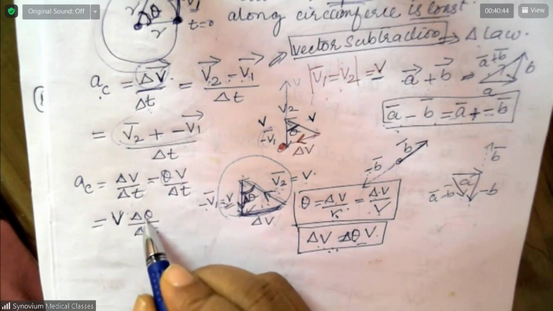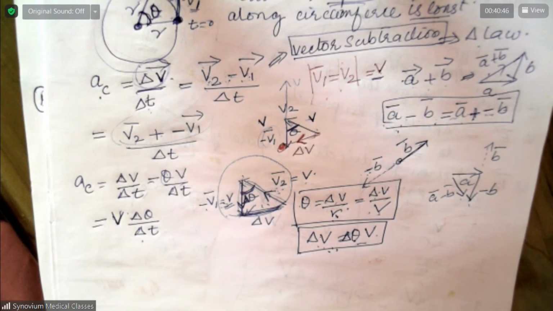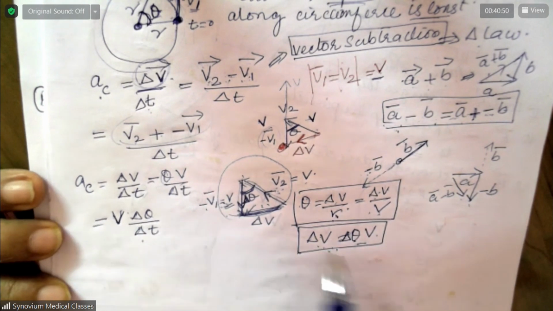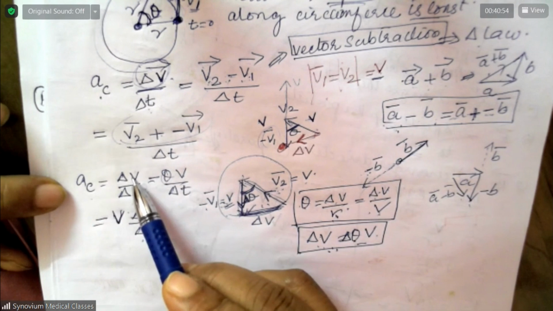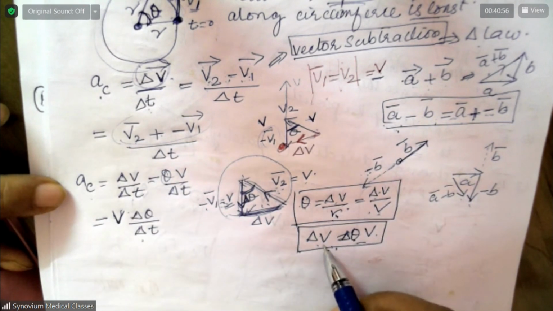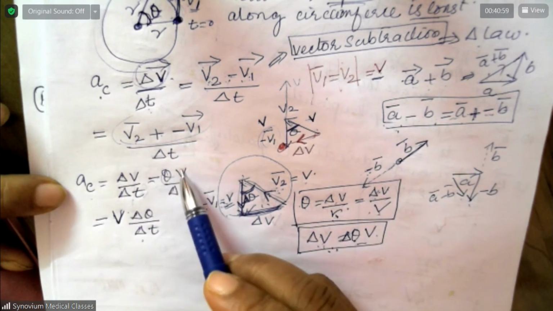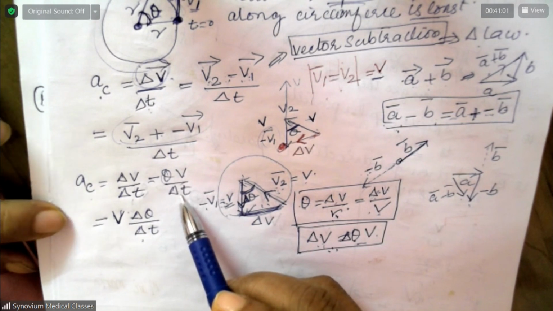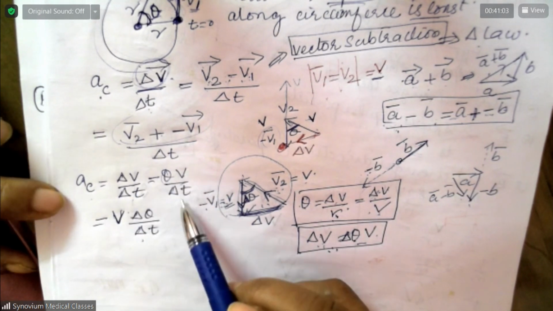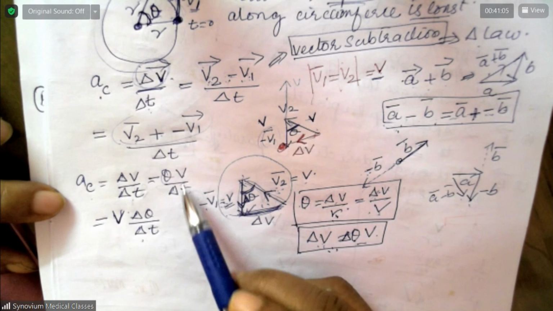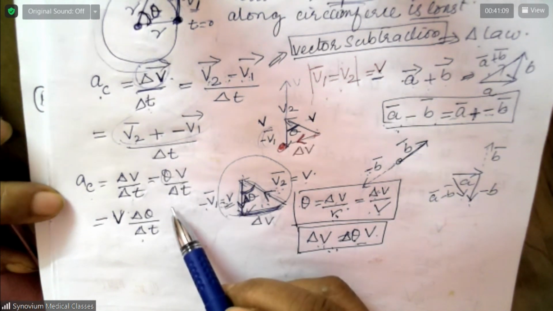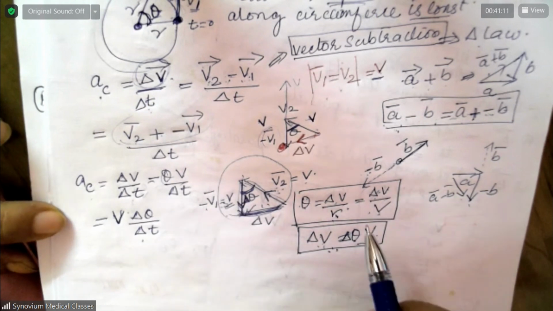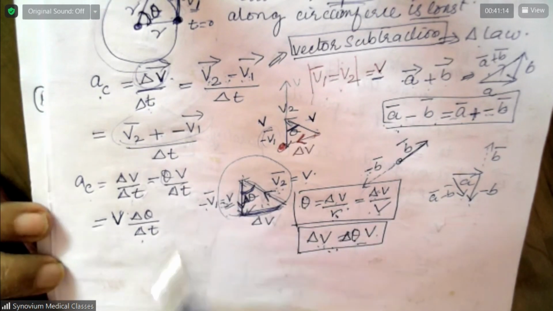What is delta theta by delta T? Centripetal force is equal to delta V by delta T, and delta V is equal to theta into V by T. Okay, fine.